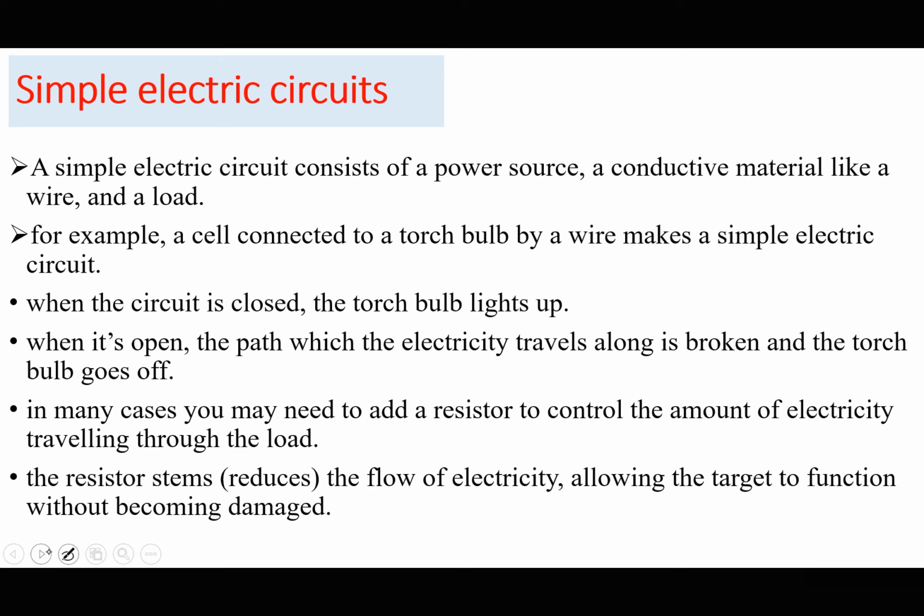So in some circuits that we shall be seeing, we shall find resistors incorporated so as to protect the components. Sometimes we may have, for example, a diode which does not need a lot of electricity. So to protect it, we may add a resistor in series to protect the diode. So the question you may ask yourself: why should I use circuit symbols?